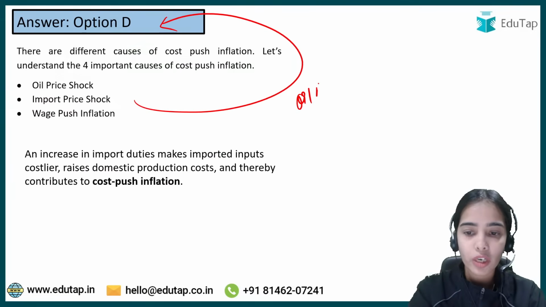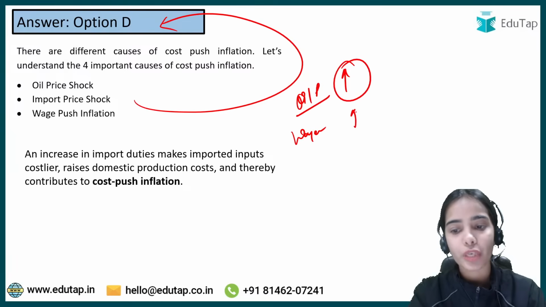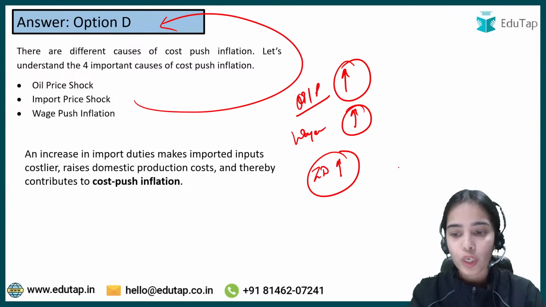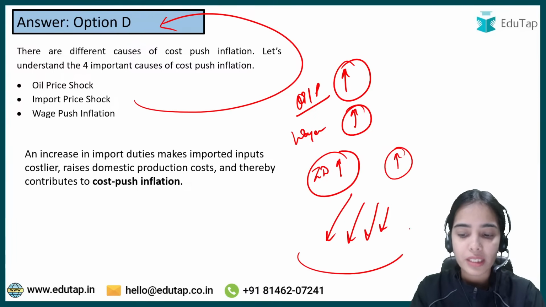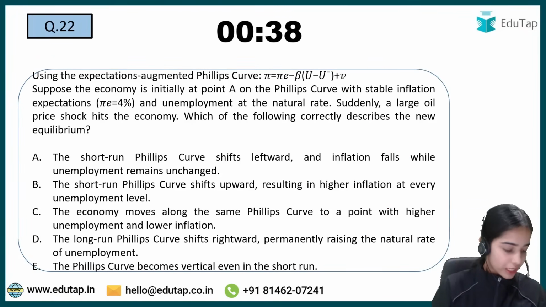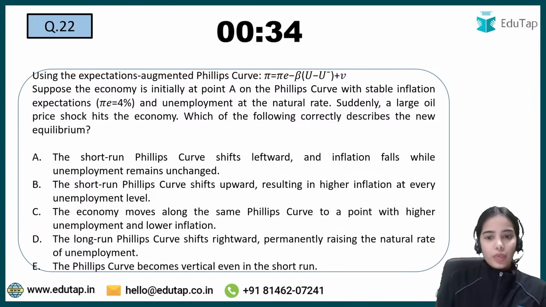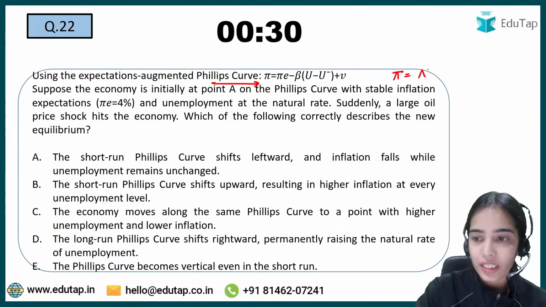So increase in oil prices makes the cost of production expensive, wages increasing makes the cost of production expensive, or import duties increasing, because raw material, machinery, tools and equipment are also imported. Okay, so this is the idea. Coming to the next question, read the question carefully and again try to answer it. So here, this is the Phillips curve equation: inflation depends upon expected inflation.